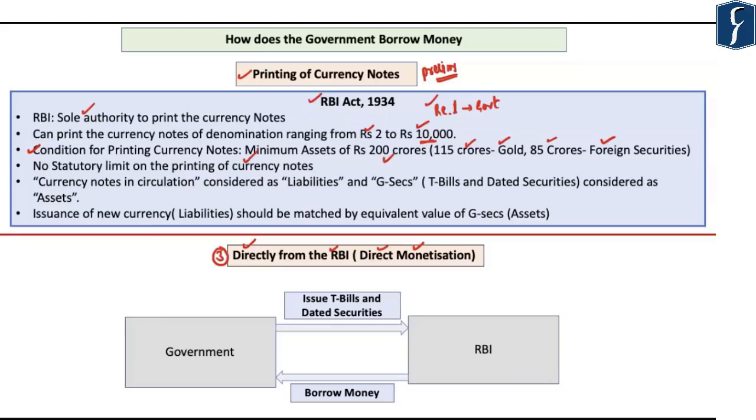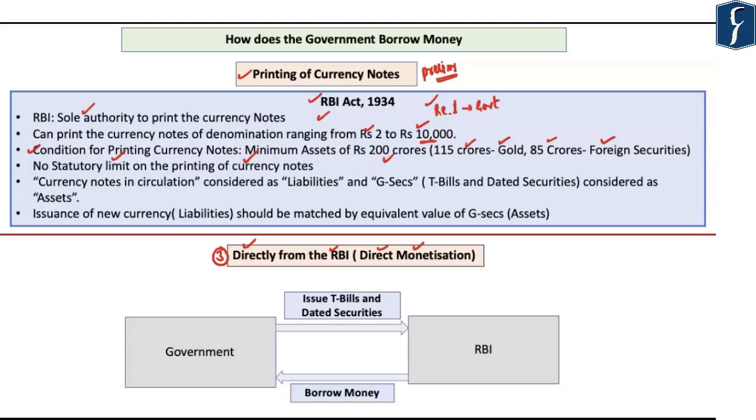So as such, under the RBI Act 1934, there is no limit on the printing of currency notes. However, we all know that if RBI resorts to unlimited printing of currency notes, then the overall money supply within the Indian economy would increase. This will lead to increase in the demand. This will lead to hyperinflation, which can have long-term adverse implications on the Indian economy.